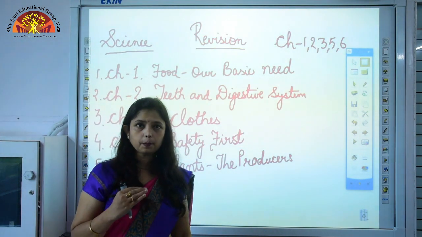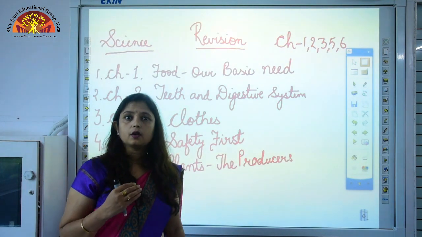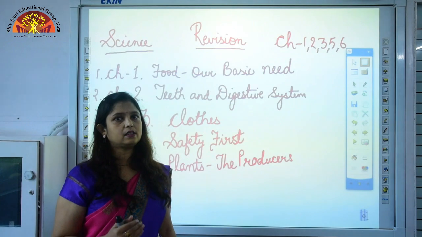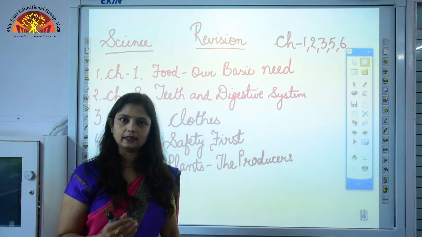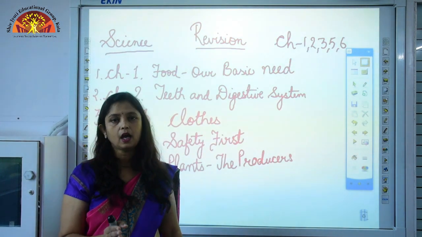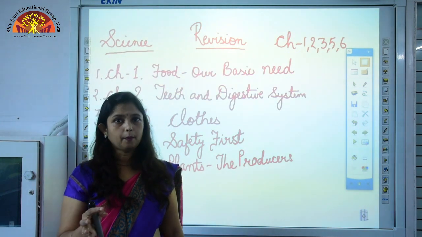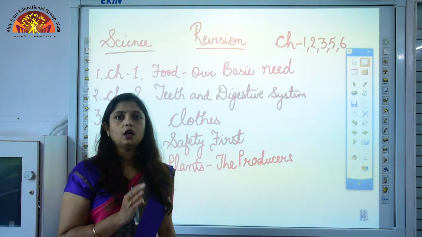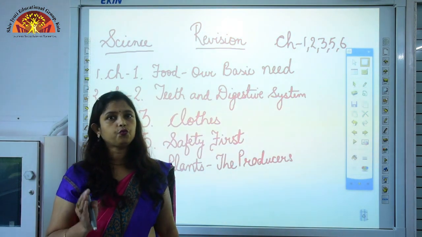Now the process by which green plants make their own food in the presence of sunlight is called photosynthesis. Photo means light and synthesis means to sum up or to put together, okay. So it is the process by which green plants make their own food.